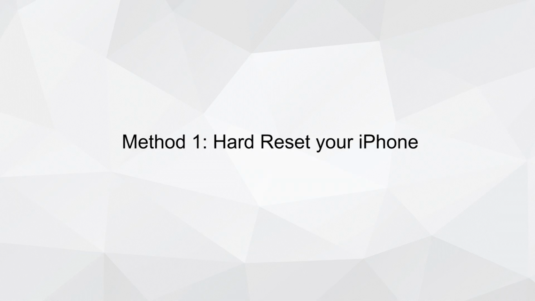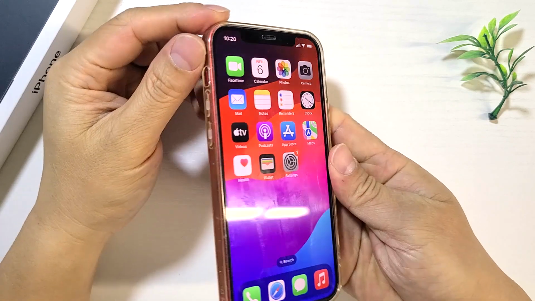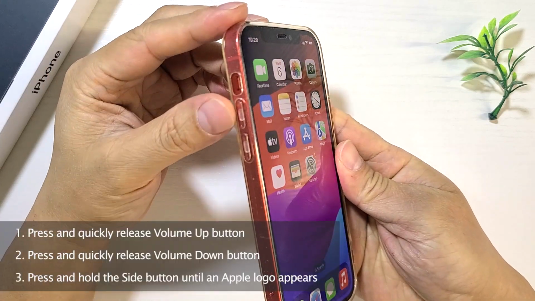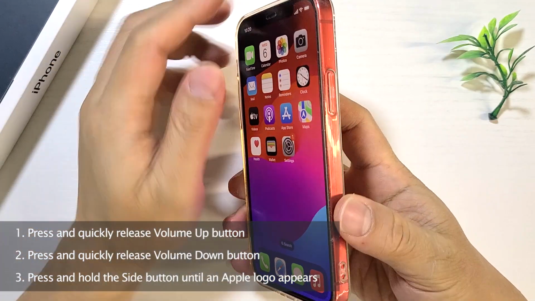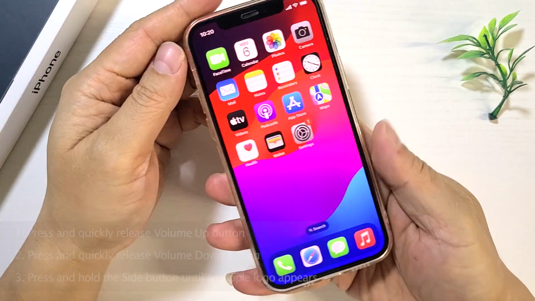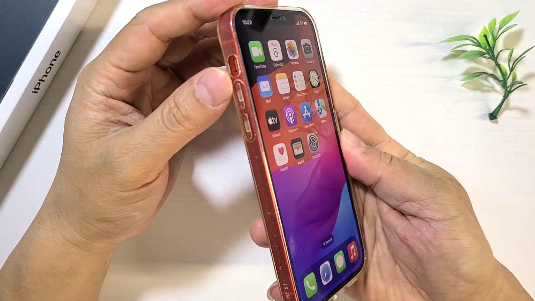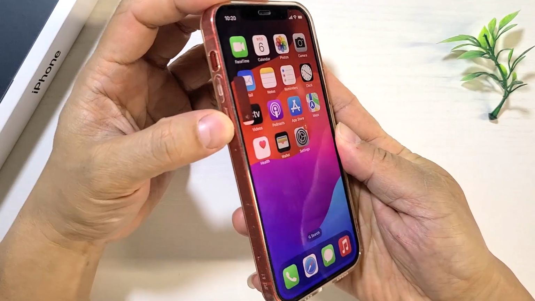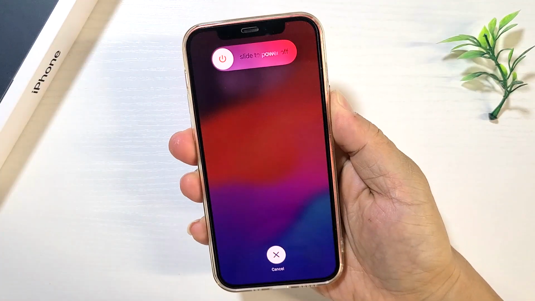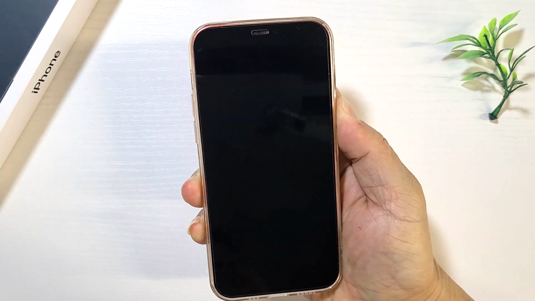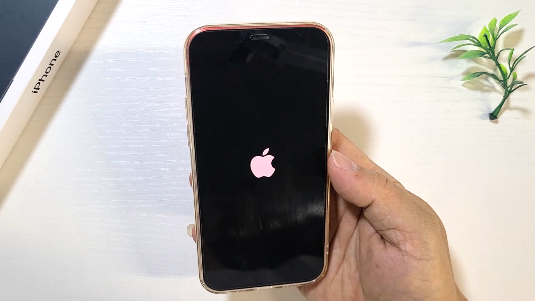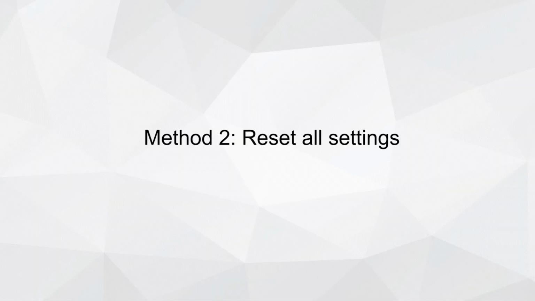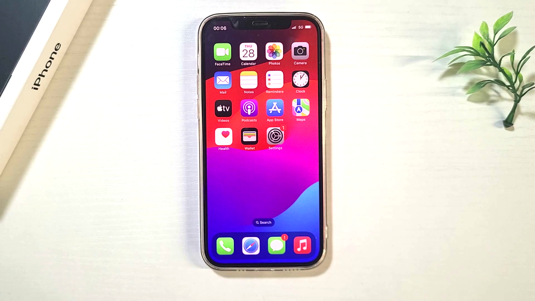Method 1. Hard reset your iPhone. Press and quickly release the volume up button. Press and quickly release the volume down button. Press and hold the side button until an Apple logo appears. The iPhone restarts normally.